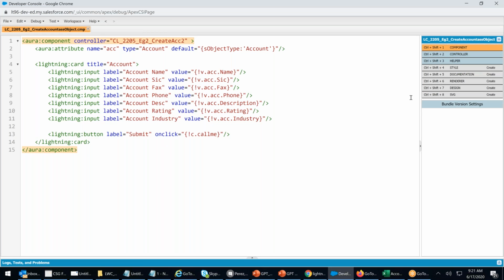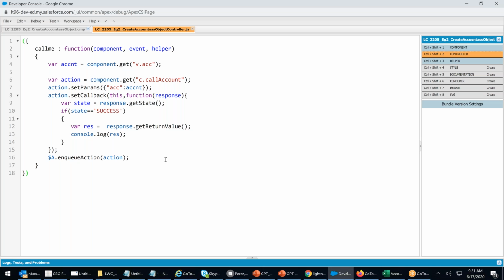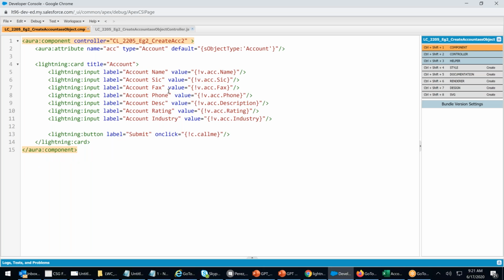Submit button. It's calling the controller. I go to the controller. I see that there is an enqueue action. That means if I run this component, I can create an account. I want this page to load. What will you do?